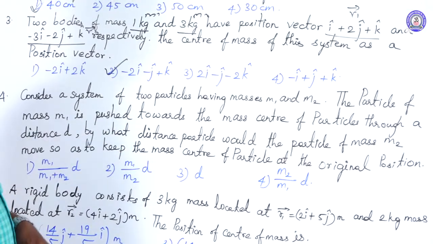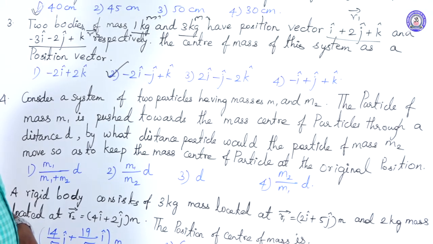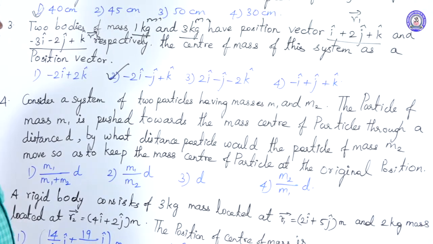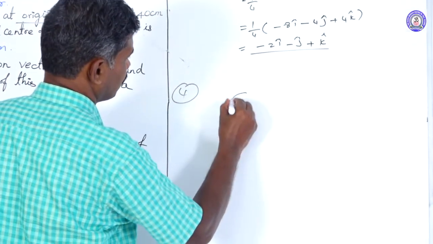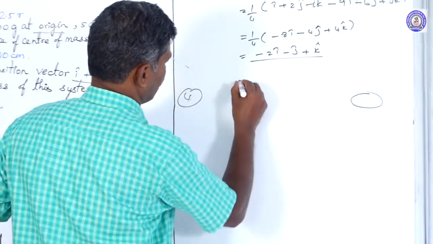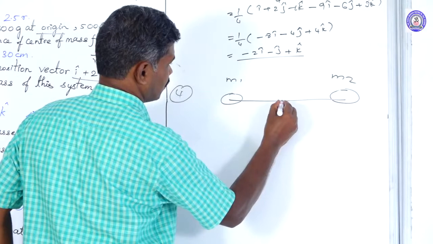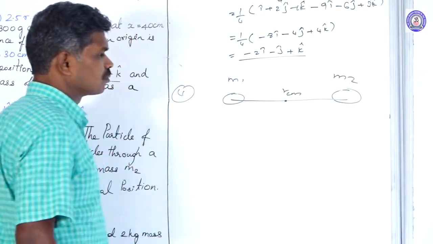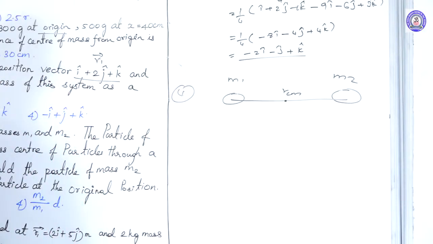By what distance would the particle of mass m2 move so as to keep the center of mass of the particles at the origin? For example, initially in the fourth problem, the two masses m1 and m2 are placed at a certain distance. Their center of mass is at one particular point. If this mass is pushed a certain distance, d is the distance that is moved.